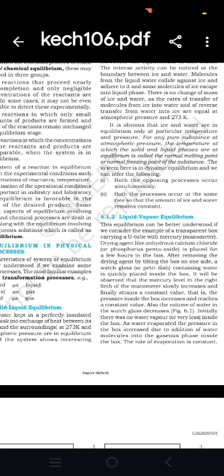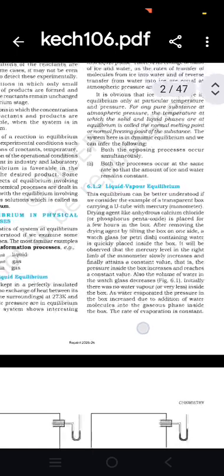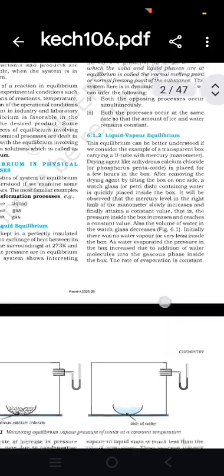The system here is in dynamic equilibrium, and we can infer the following: both opposing processes occur simultaneously, and both processes occur at the same rate, so that the amount of ice and water remains constant.